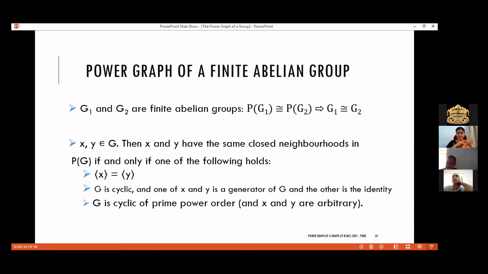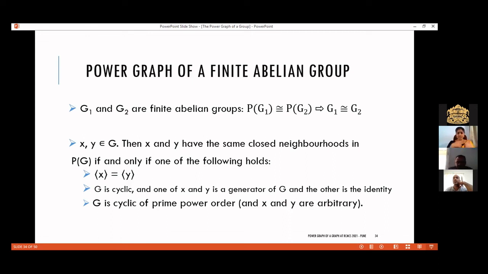Here I have given an idea of the proof. Let x and y be two elements of G. Then x and y have the same closed neighborhood in the power graph of G if and only if one of these conditions holds. This is the first lemma that is proved to prove this theorem. Either the cyclic group generated by x is equal to the cyclic group generated by y, or G is cyclic and one of x and y is a generator of G. It is not necessary that both are generators; if both are generators, the first condition itself holds.